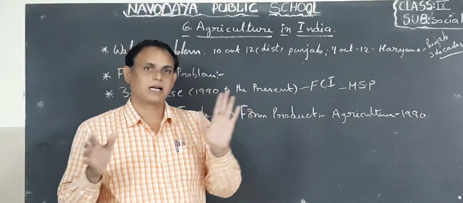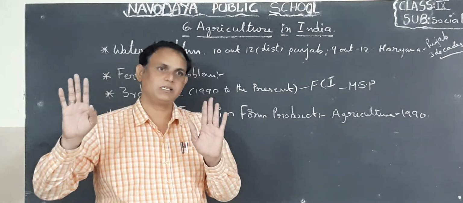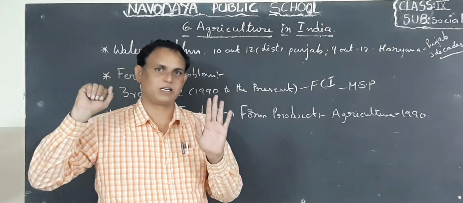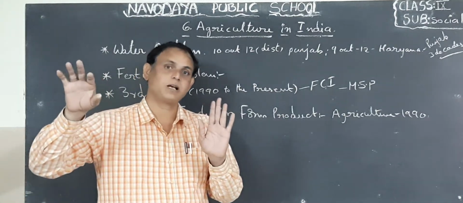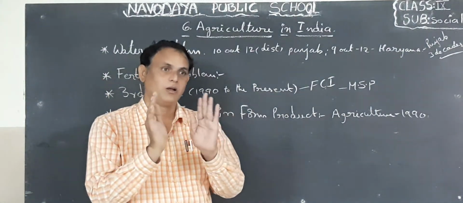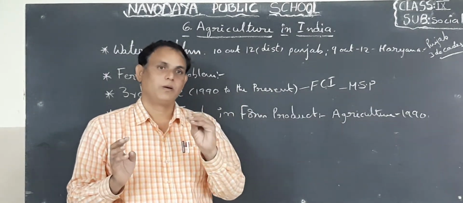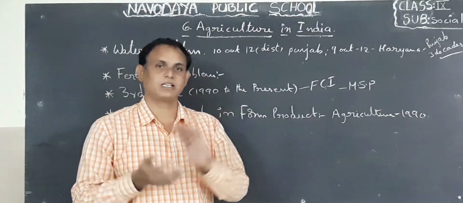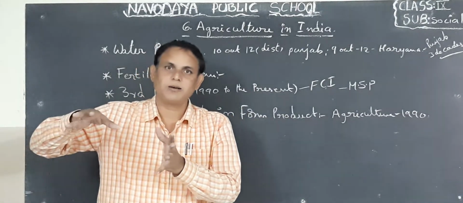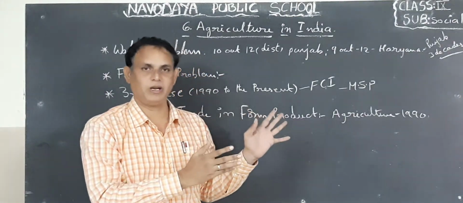Why? Because the government surveyed, and according to their income basis, they provide the white ration card, children, to poor people in society. So those ration shops will supply rice, dal, kerosene, sugar, etc. What are the essential goods, etc.? So all of these are supplied from the Food Corporation of India by the government.